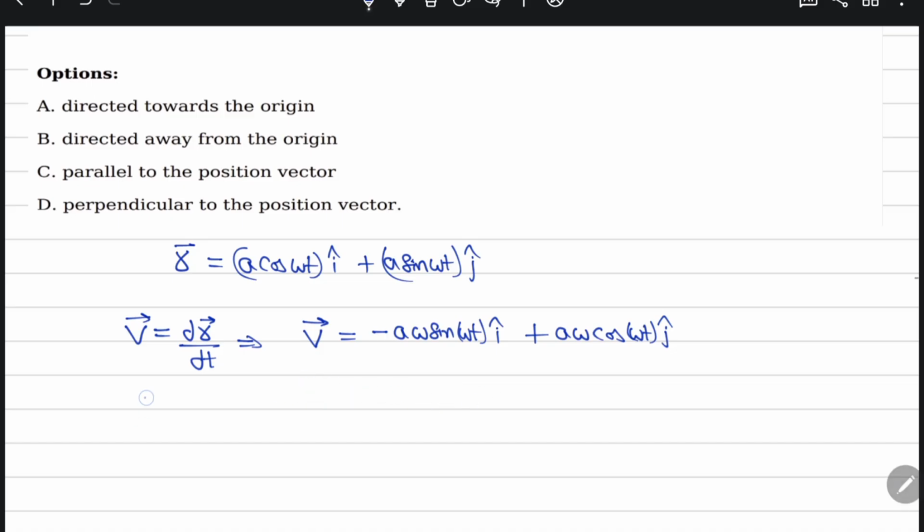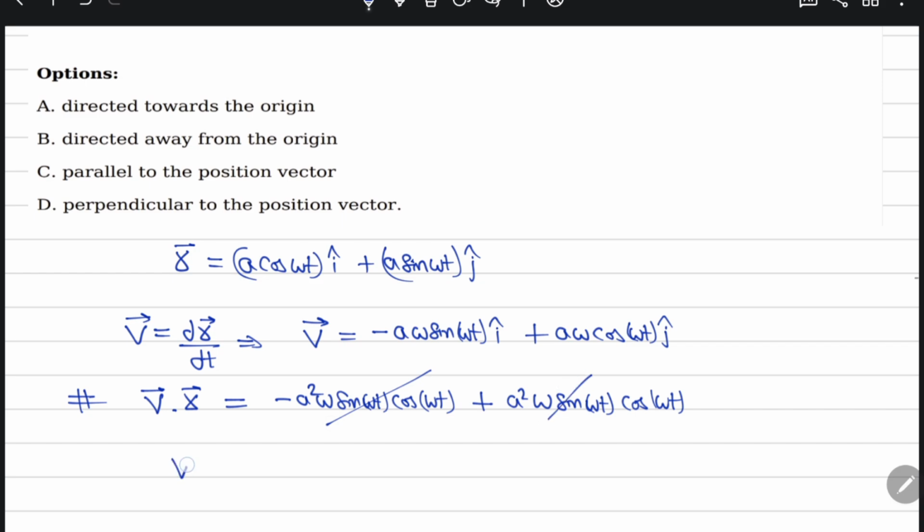If we take the dot product of the velocity vector and position vector, let's see what comes. It comes out to be minus A omega sin omega t cos omega t plus A omega sin omega t cos omega t. So v vector dot r vector is equal to 0.